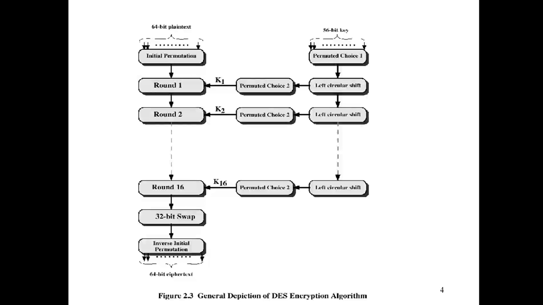that plain text is arranged into an 8 by 8 matrix, and it becomes a 64-bit plain text where every bit has some position in the 8 by 8 matrix. That position is changed, and that is called the initial permutation. When we are changing the bit positions, that is called permutation. So the 64-bit plain text we have taken as input, we are changing its bit positions, and that is called the initial permutation.